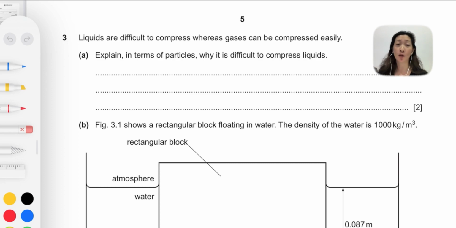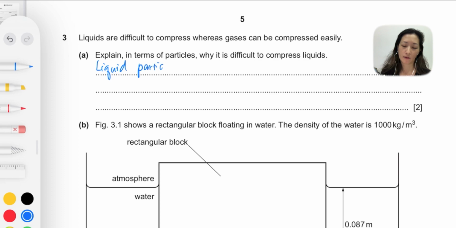So that's one of the things we're going to write in our answer. So liquid particles are close to one another. So make sure that you mention something to the effect of how the distance of the particles are quite small.